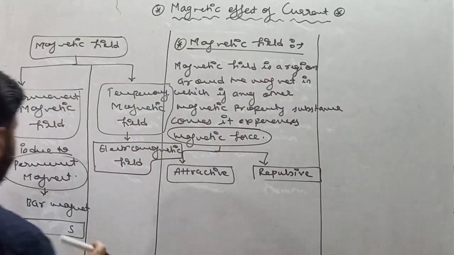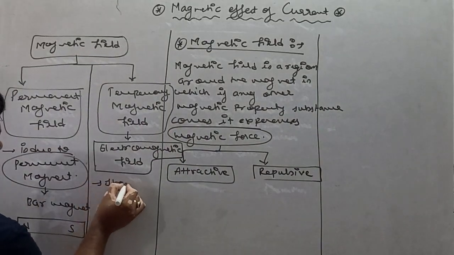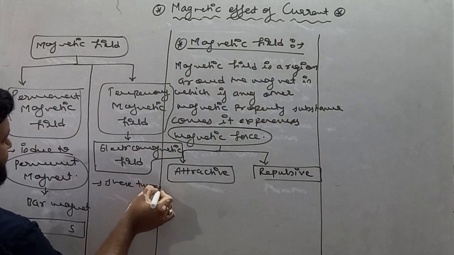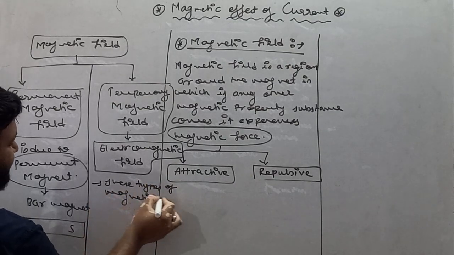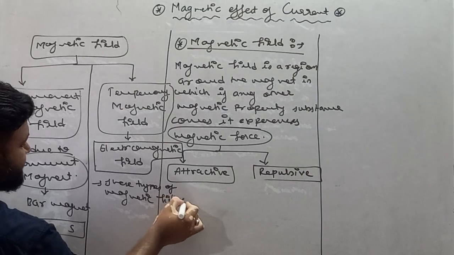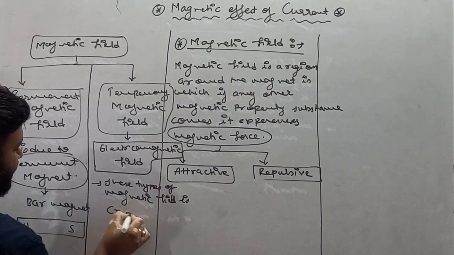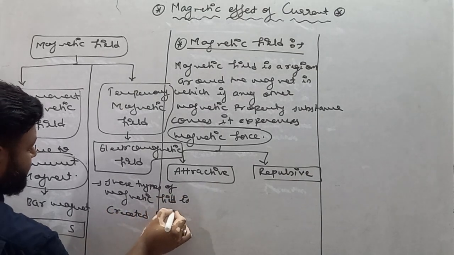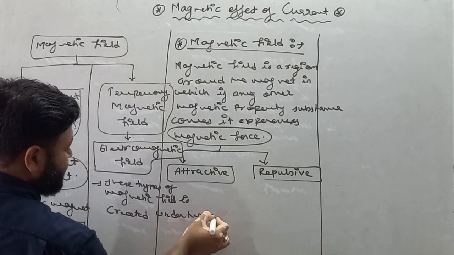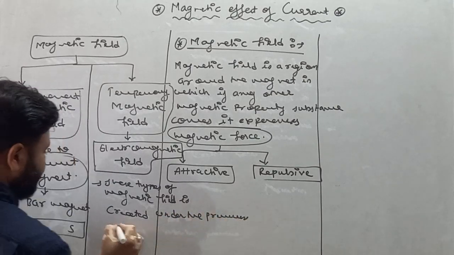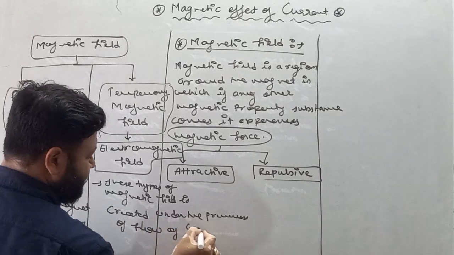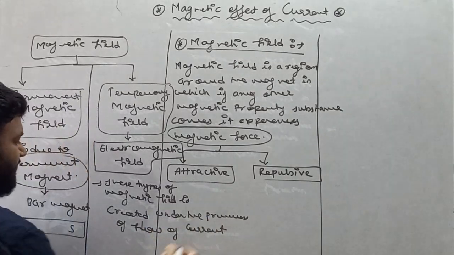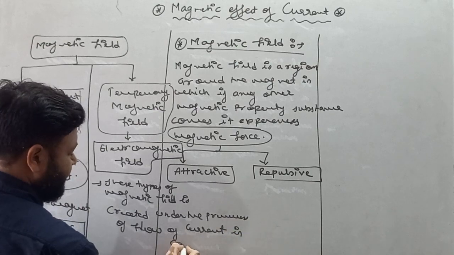So I'll write here, these types of magnetic field are created under the presence of flow of current in a conductor.